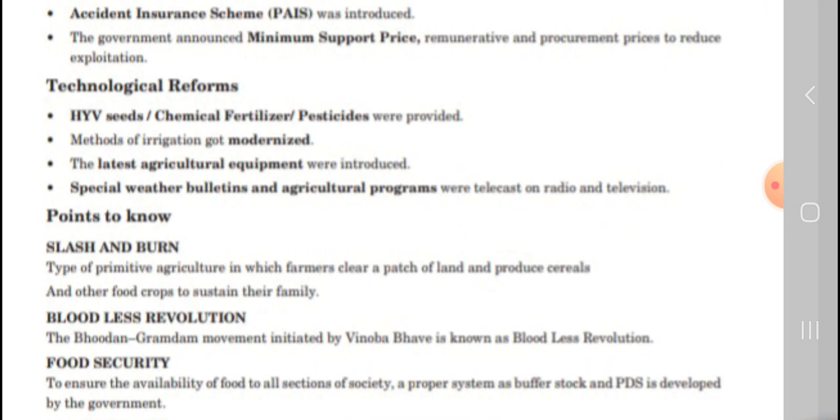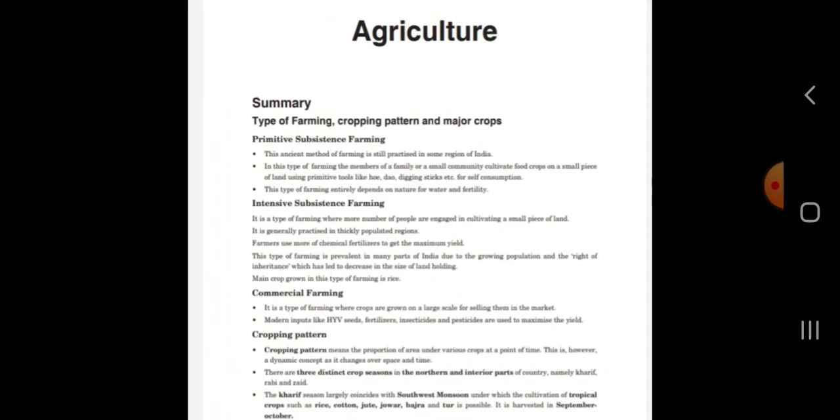And technological reforms: HYV seeds, chemical fertilizers and pesticides were provided, methods of irrigation got modernized, and the latest agricultural equipment was introduced. Special weather bulletins and agriculture programs were telecast on radio and television.